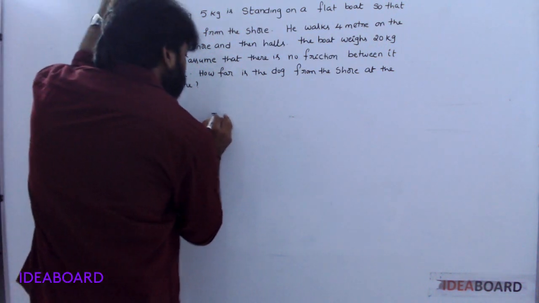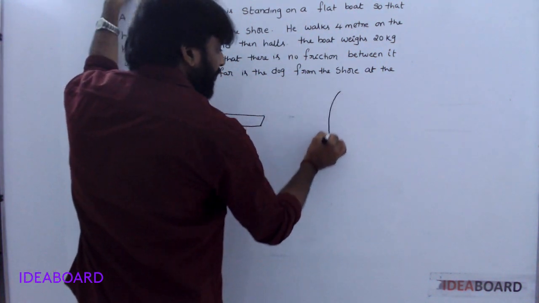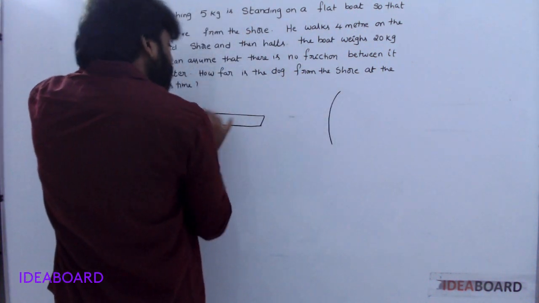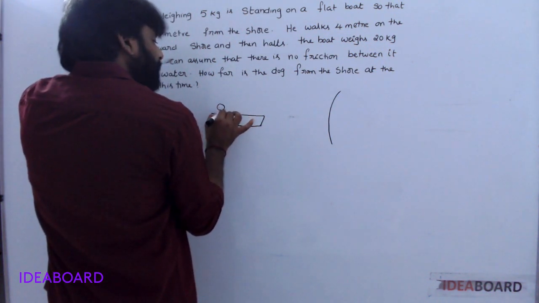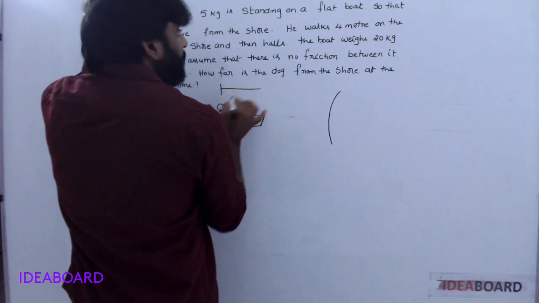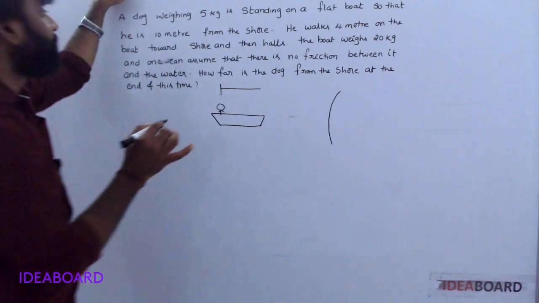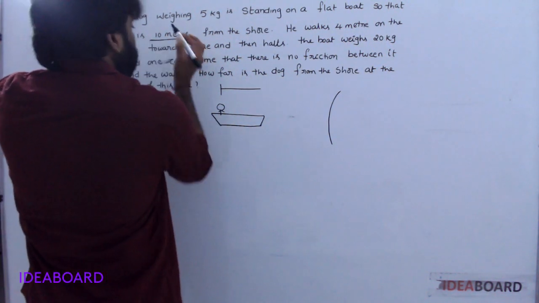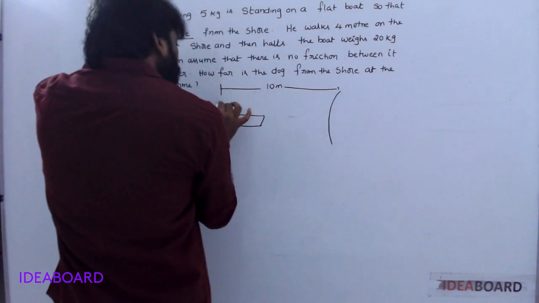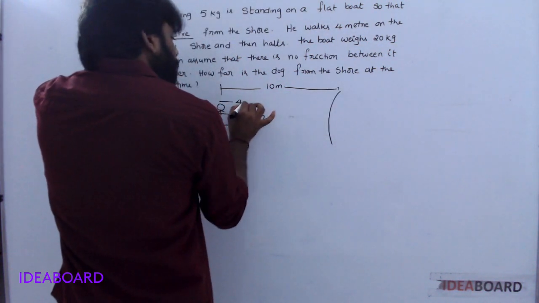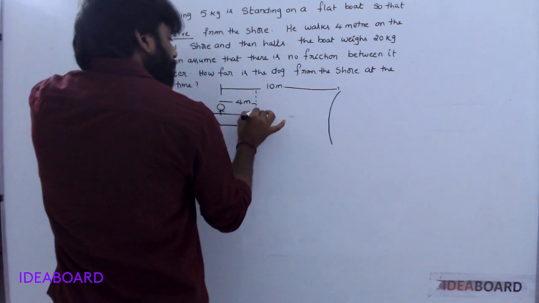Understood? Now, it is the flat boat. This one is the shore. Dog is here. Its distance from the shore is initially how much? 10 meters. It moves forward, towards the shore, 4 meters.